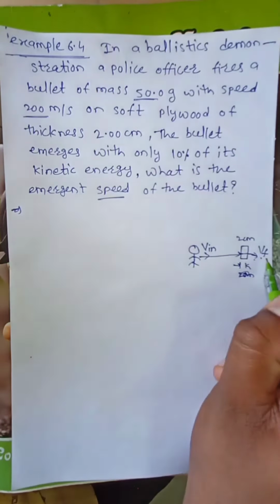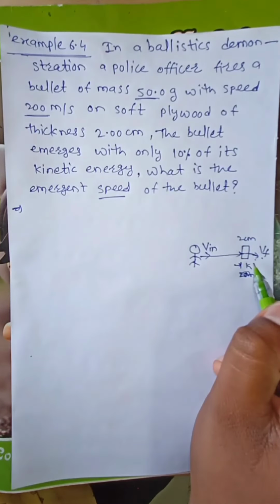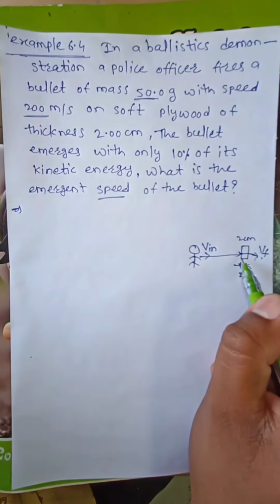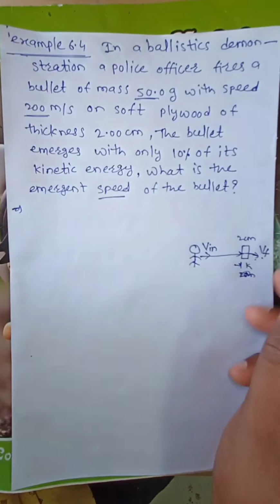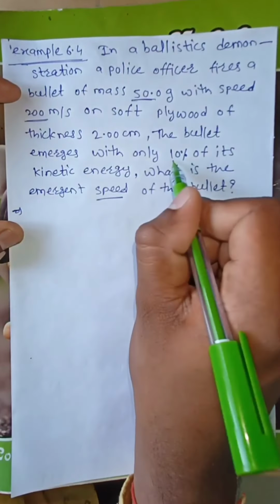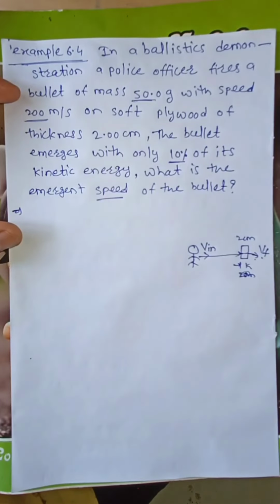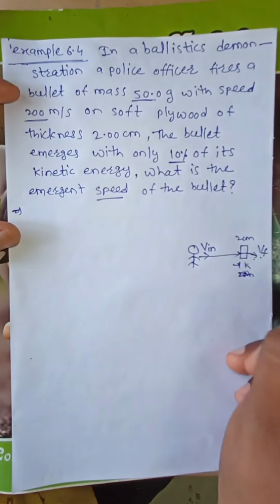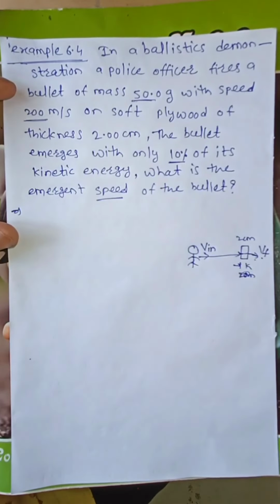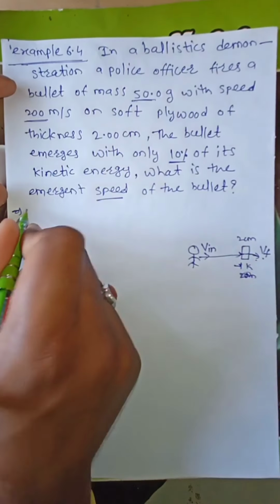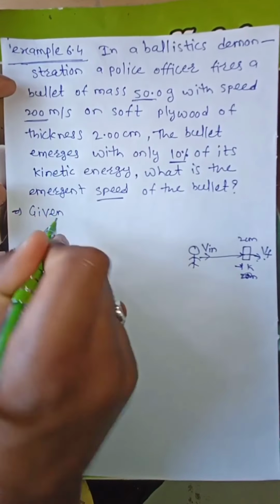That emerging velocity is nothing but the final velocity where the bullet has passed through this plywood. Whatever its kinetic energy is, only 10% will remain. Means the final kinetic energy is 10% of the initial kinetic energy. Now first write down the given data.